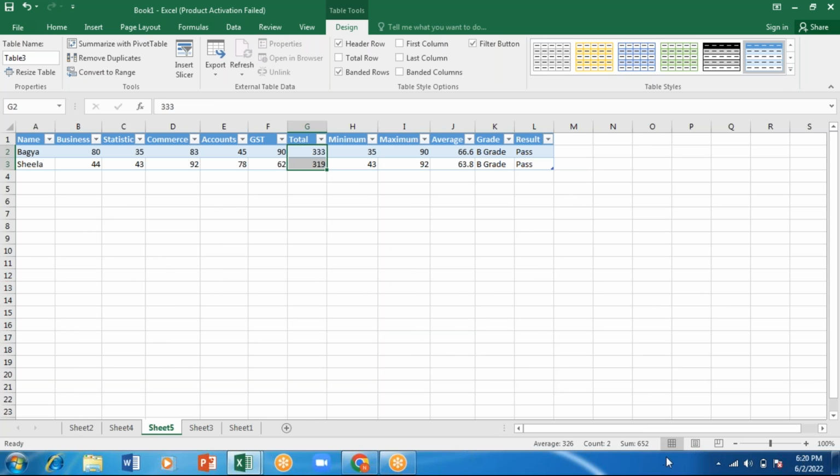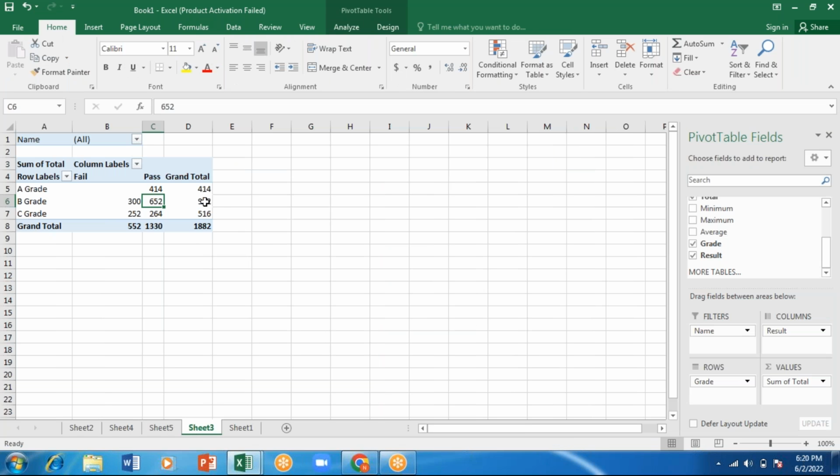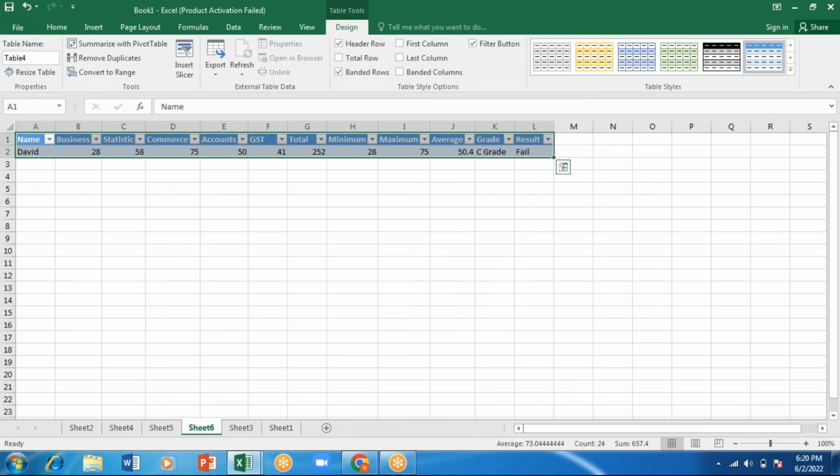652. You can see the total marks showing here. So two people I have, Bhagya and Sheila. 333, 319. Total is 652. Okay, like this you'll be getting. So when you are not able to extract the information, you just need to go to that particular place and double click. Immediately you'll get the details in the next sheet.